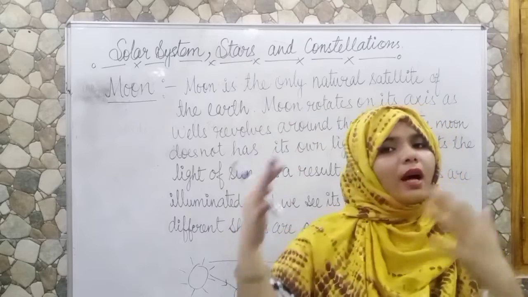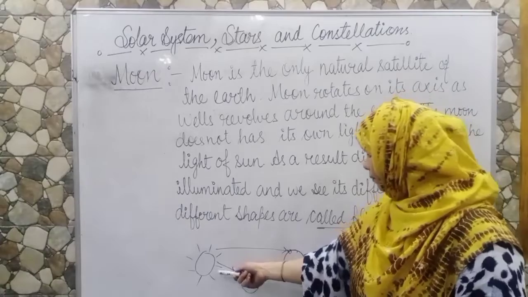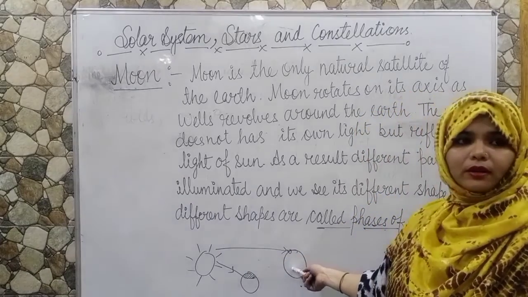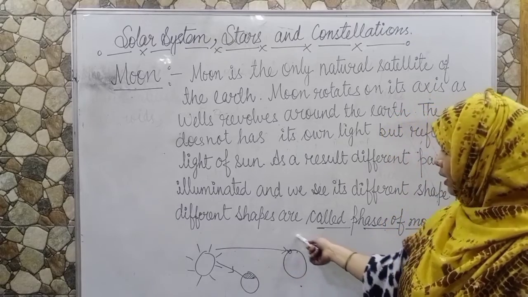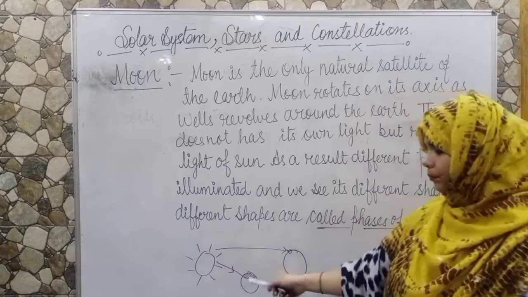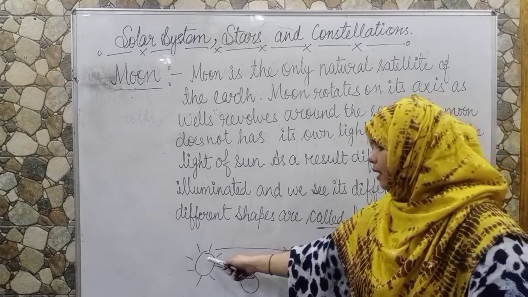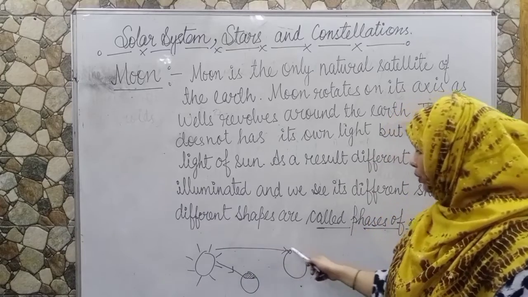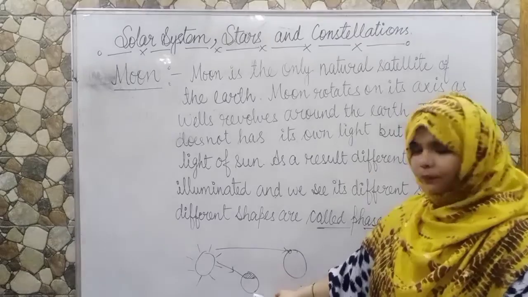Okay, so let us consider that this is sun and this is your earth and this is moon, and moon is revolving around the earth and it is revolving around the sun. So basically sun is giving light energy to both, and we see the moon.